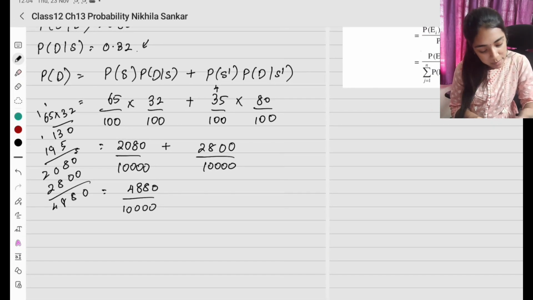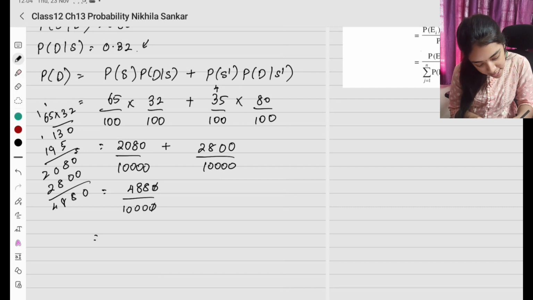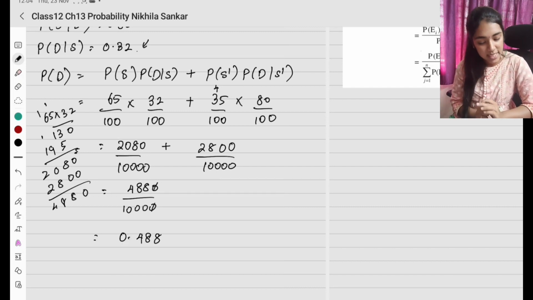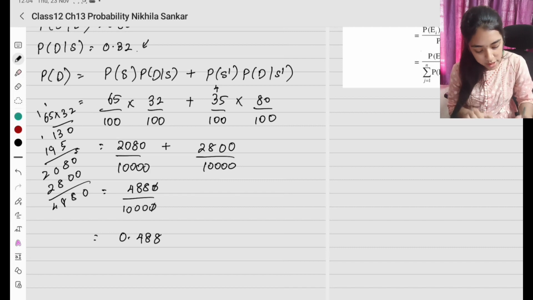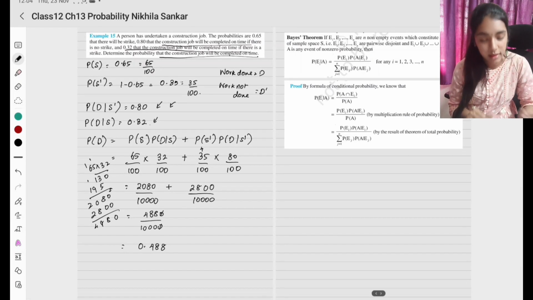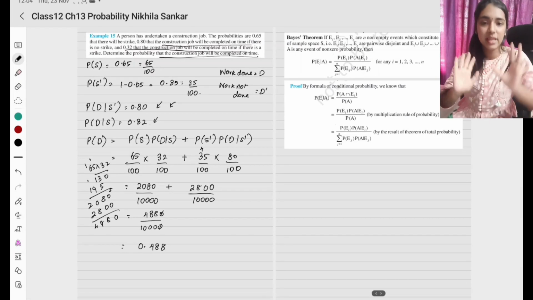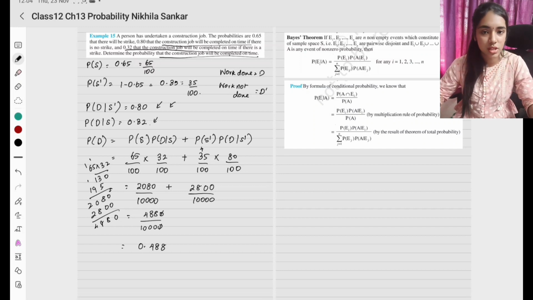Try to do this kind of calculation simply. So when I cancel this, I'll have 0.488. Okay, to avoid decimal places, calculate easily like this and then shift the decimal point by however many zeros are in the denominator. Okay, this is going to be the probability that the work is done. They didn't ask whether there is a strike or not, the work is done, so we have to do it like this.